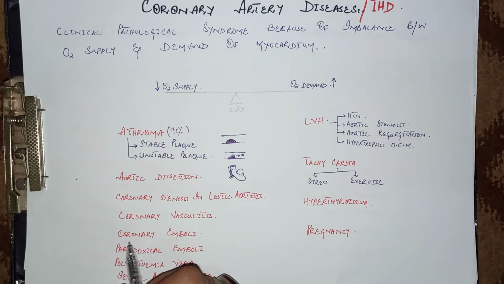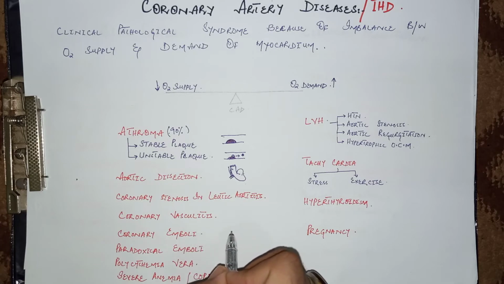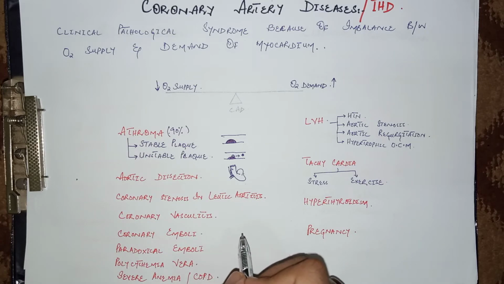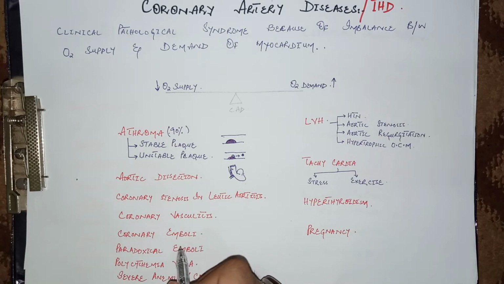Other rare causes are coronary emboli because of fat emboli or other emboli like those of infective endocarditis. Vegetations may convert into emboli, as we have discussed in the lectures on infective endocarditis. Other rare causes are paradoxical emboli, especially in septal heart defects. Basically, a deep vein thrombosis may become an embolus and enter the right heart. From the right heart, due to septal defects, it enters the left heart and then the aorta, and very rarely may occlude the coronary arteries as well.